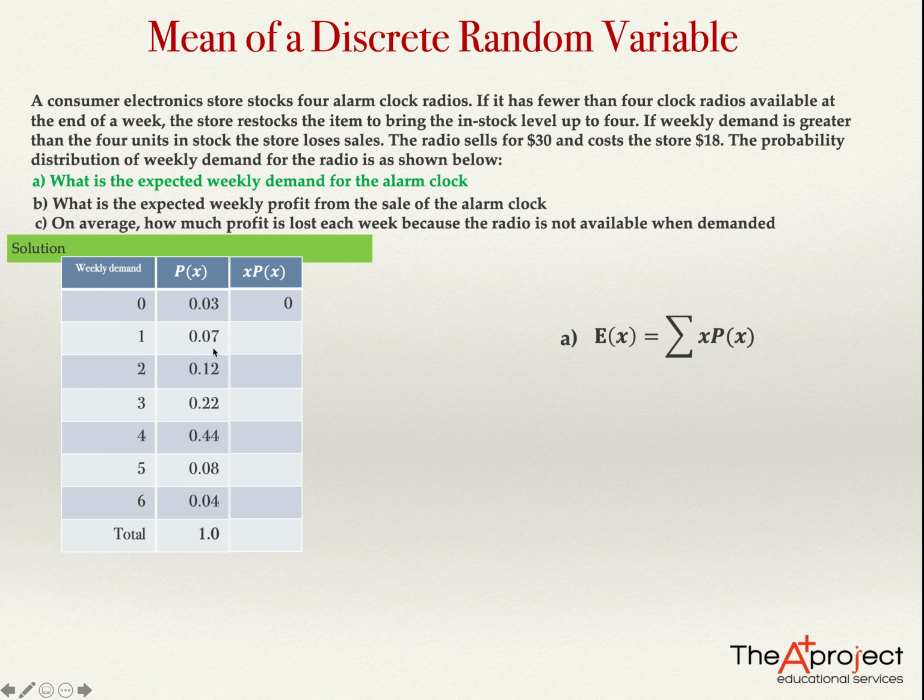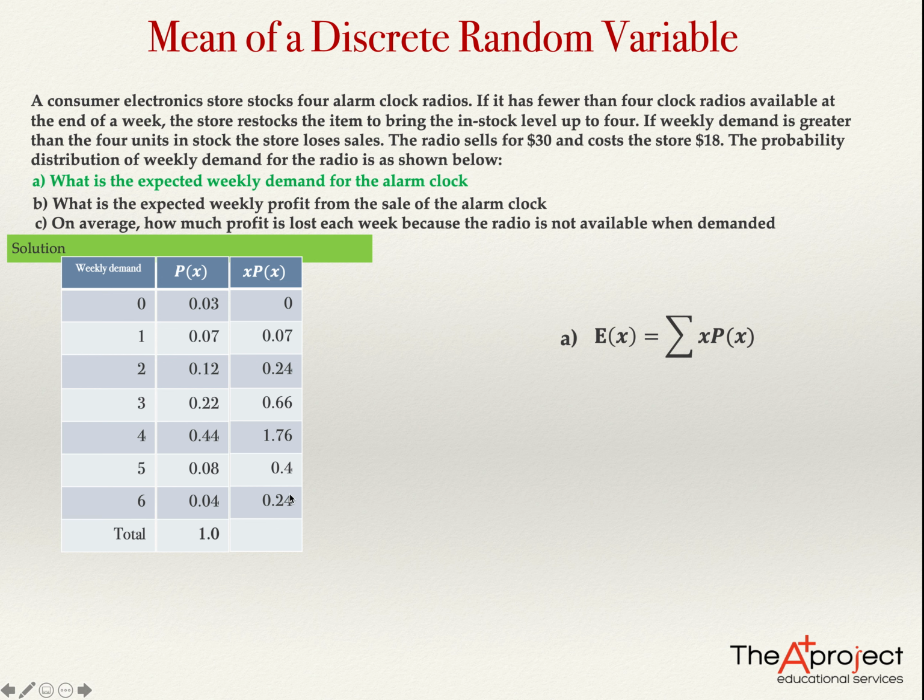1 times 0.07, the answer is 0.07. Good. 2 times 0.12, the answer is 0.24. I type here 0.24. Then 3 times 0.22, 0.66. Let's type 0.66. 4 times 0.44, this is 1.76. Let's type 1.76. 5 times 0.08, this is 0.40 or 0.4. Let's type 0.4. And 6 times 0.04 is 0.24.